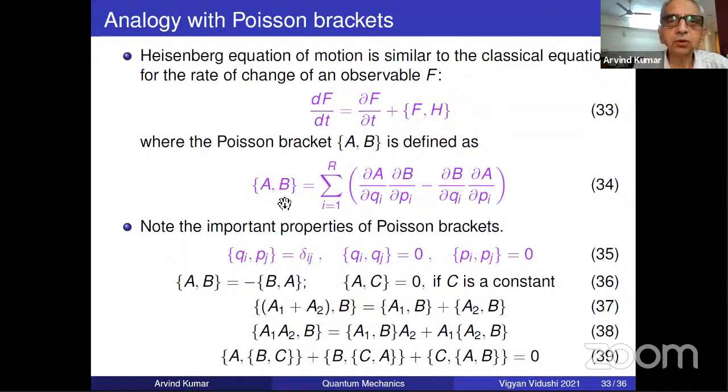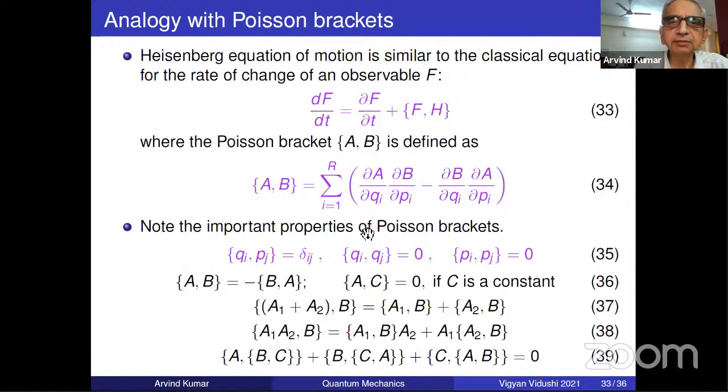reviewing classical physics. So you take Qi, Pj, the canonical coordinates and momenta. You will see that you just put it in this, you will find delta Ij. That means only if x and px, then it will be 1, otherwise it will be 0. And all q's and all p here you can see easily. If I put all q's, then one of them will be 0. And they satisfy very simple properties, which is obvious from this definition. There is nothing difficult about it.